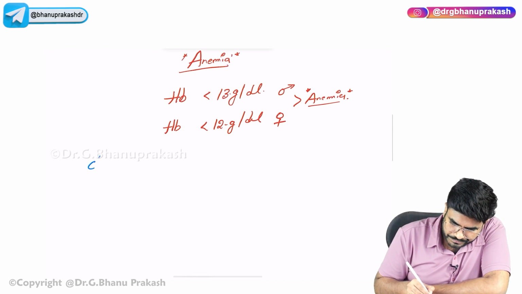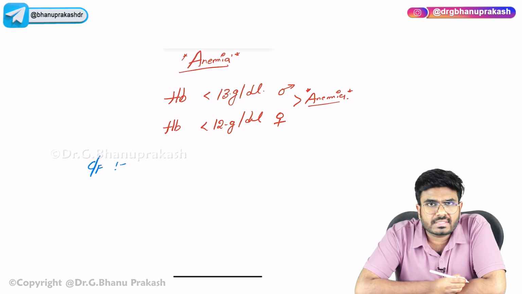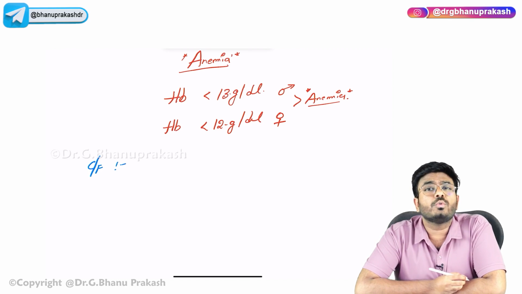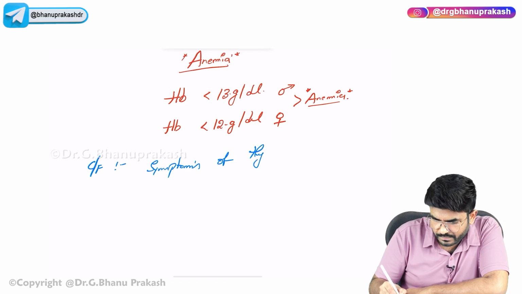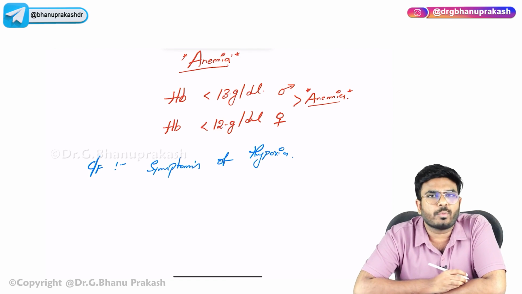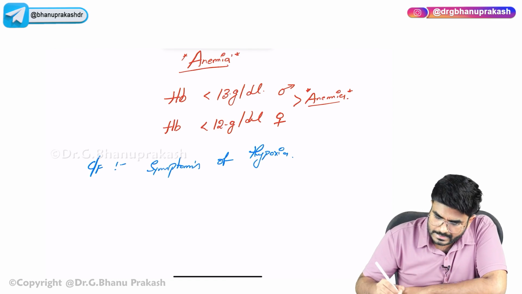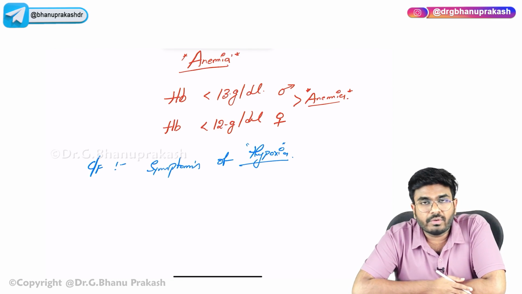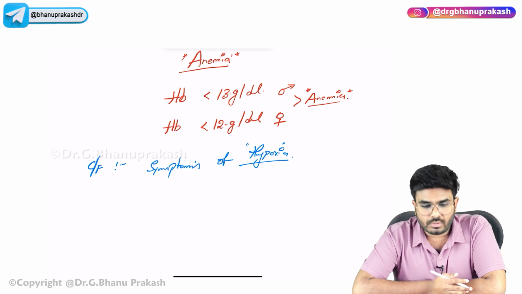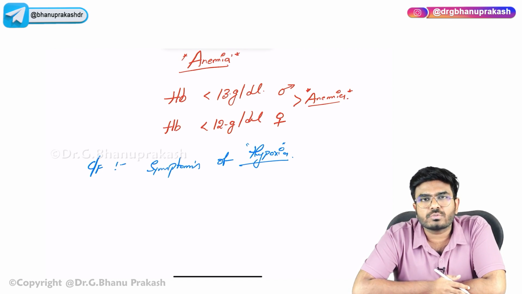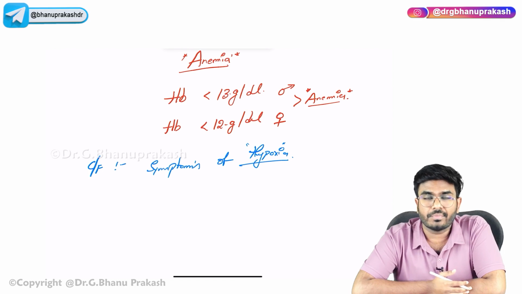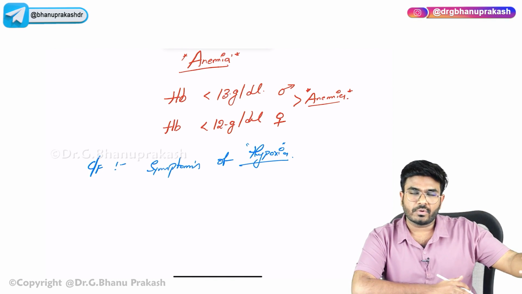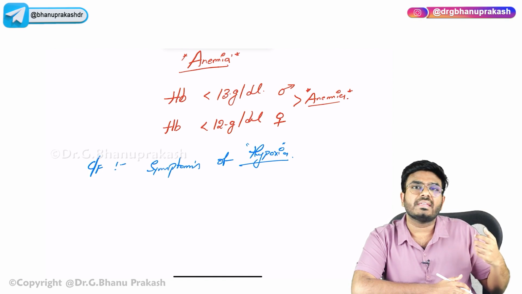The clinical features are going to be something like this. These patients who are having anemia are going to mainly show the symptoms of hypoxia. So which hypoxic symptoms are going to be seen? As they are not having enough hemoglobin, and we all know hemoglobin is the one which carries the oxygen, the oxygen carrying capacity is going to be less, so there is going to be anemic hypoxia in the body. So these patients, whenever they want to do some work, will get fatigued easily.